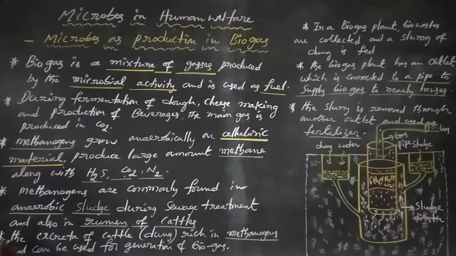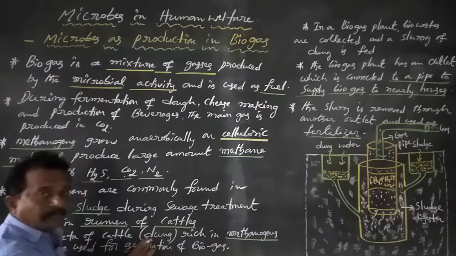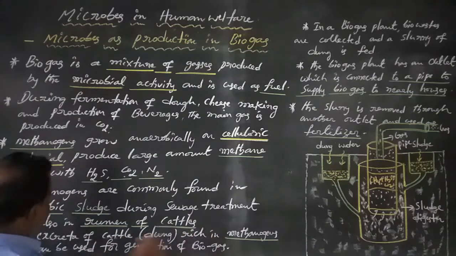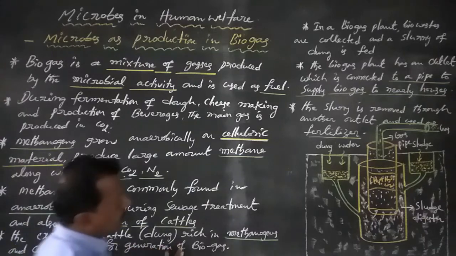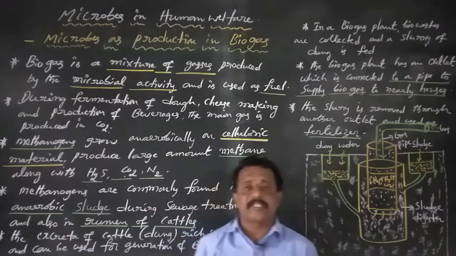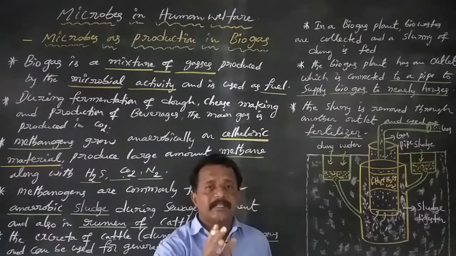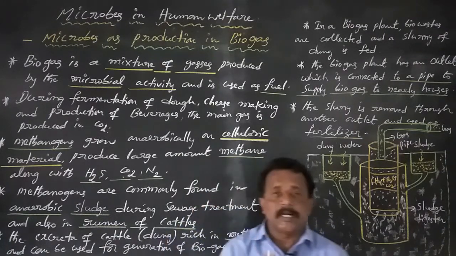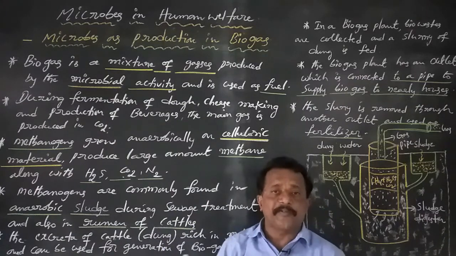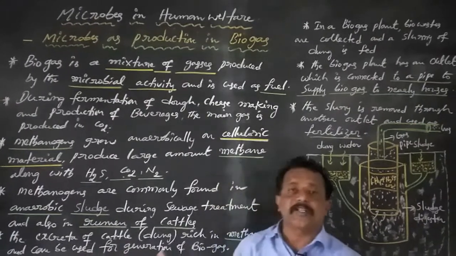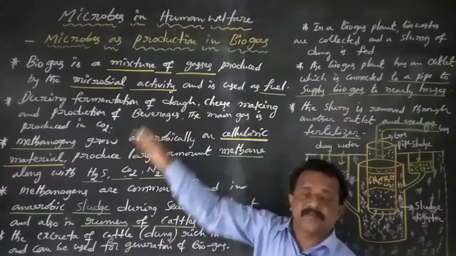The excreta of cattle, that is dung, is rich in methanogens, and these methanogens can be used for generation of biogas.